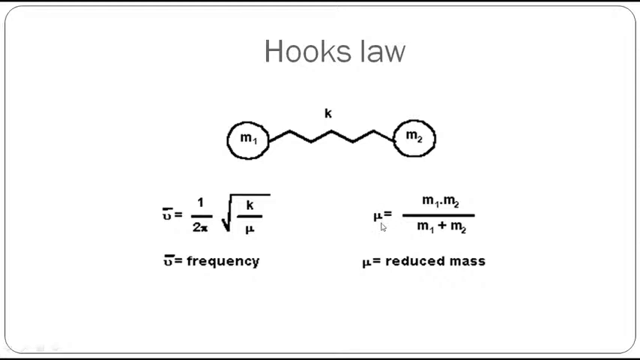Mu is the reduced mass, which is calculated depending upon the mass of the two elements between the bond. Right, m1 into m2 over m1 plus m2, where m1 is the mass of element 1, whereas m2 is the mass of element 2. This is how it is calculated.